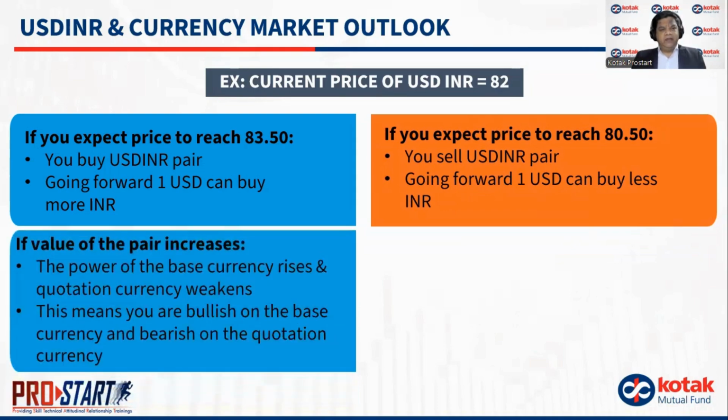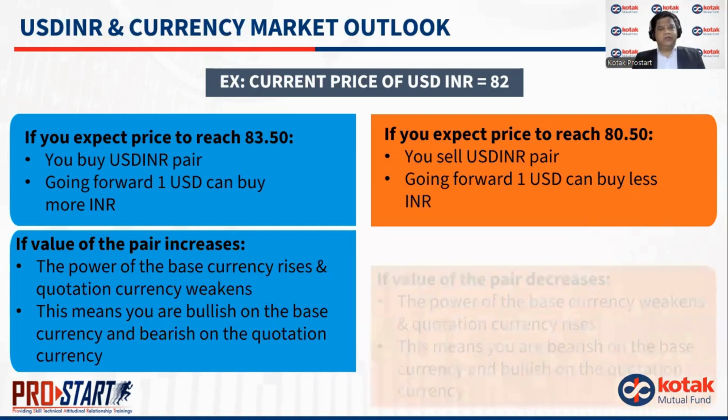If the value of the pair increases, as was my plan, as was my expectation, then it is said that the power of the base currency rises and the quotation currency weakens. So, in the first case, obviously USD is strengthening and INR is weakening. That is why you are expecting the market to reach that level. This means that you are bullish on the base currency and you are bearish on the quotation currency. Simply said, if the power of the base currency is rising and the quotation currency is weakening, I would go and buy USD INR, and that indirectly means that I'm bullish on the base currency, which means I'm bearish on the quotation currency.